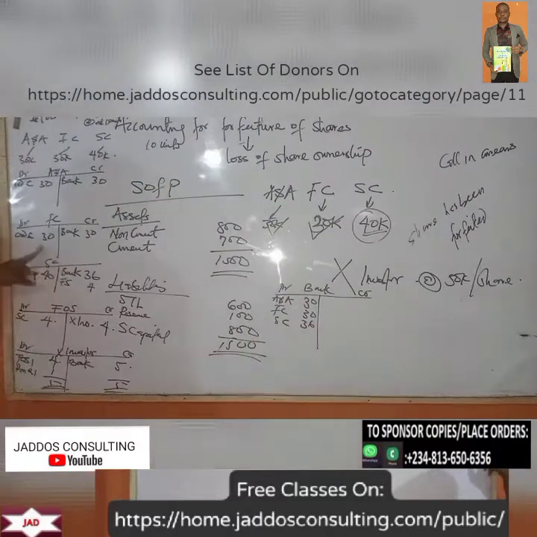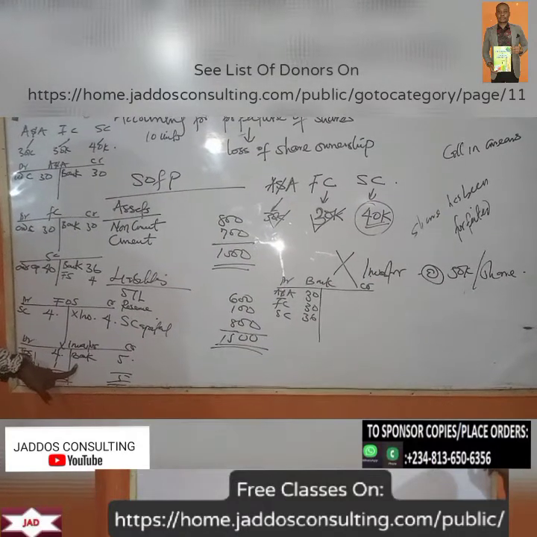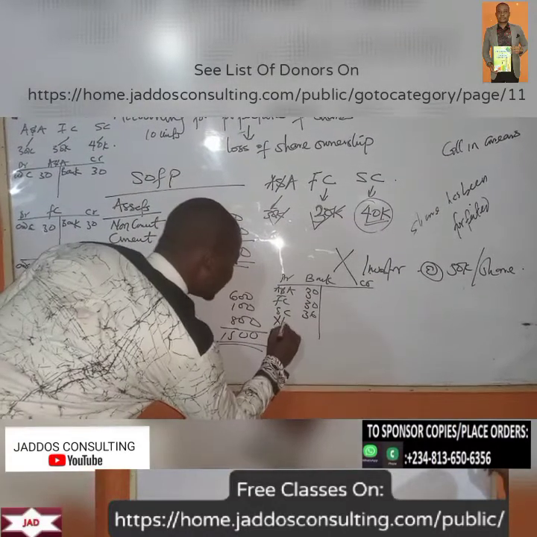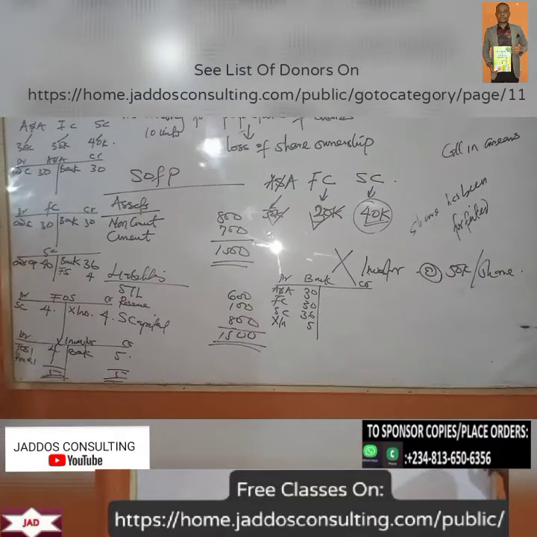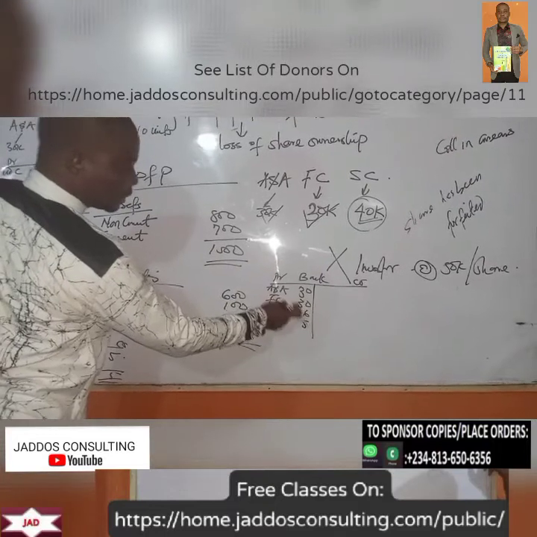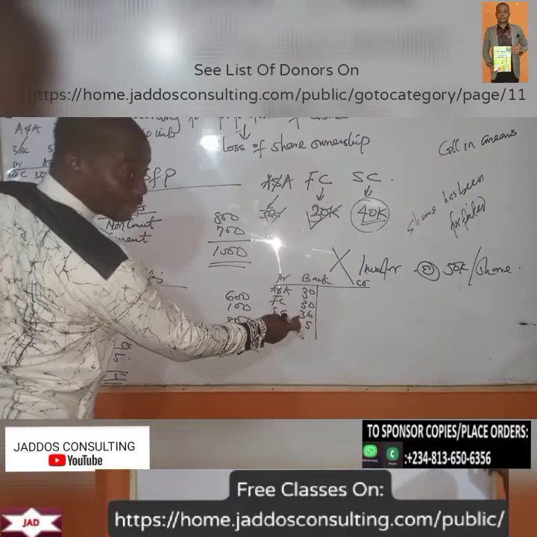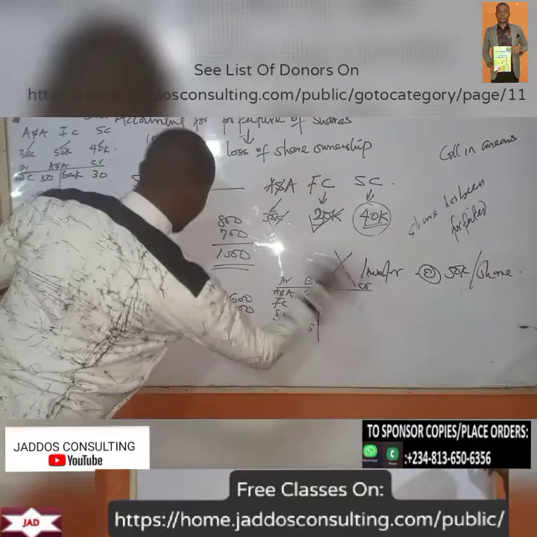Then we got 5 naira from X investor. So X investor paid 5 naira. So the total amount of money that went into the bank will be 30 plus 30, 60. 60 plus 36, that's 96. 96 plus 5, that's 101. Total amount of money that went into the bank is 101.